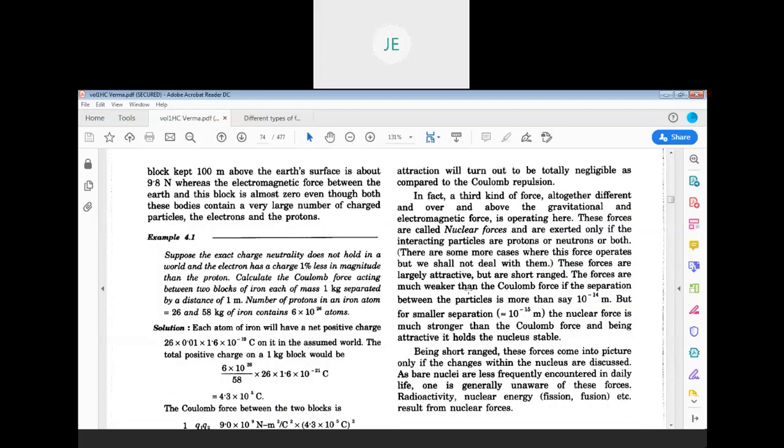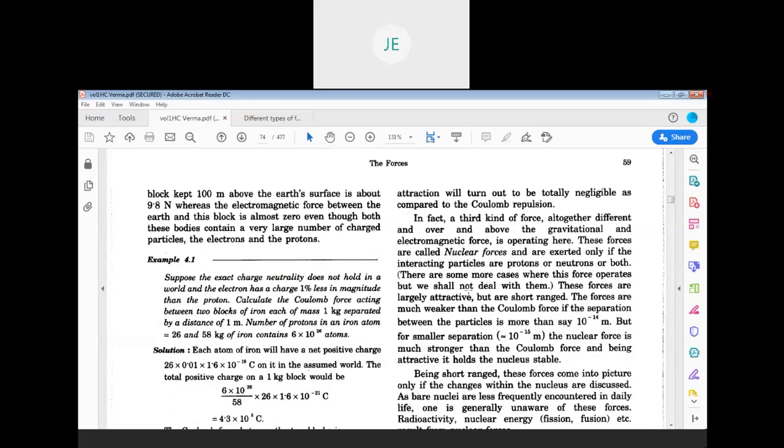They exert between 2 protons, 2 neutrons, or a proton and neutron. Such forces between proton-proton, proton-neutron, neutron-neutron are called nuclear forces, and they are very short range compared with Coulombic force and also gravitational force.